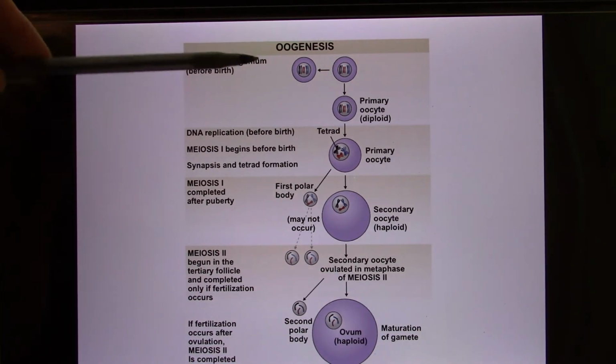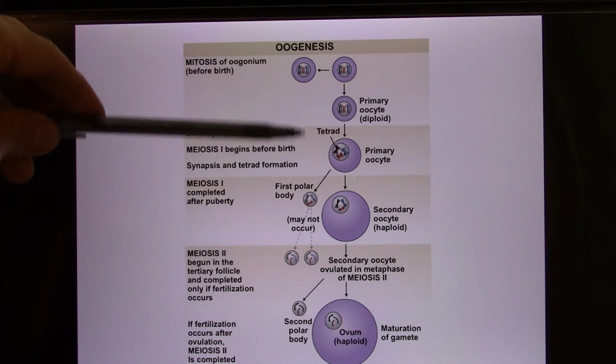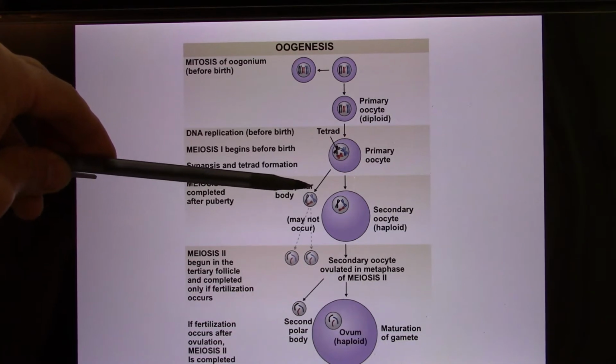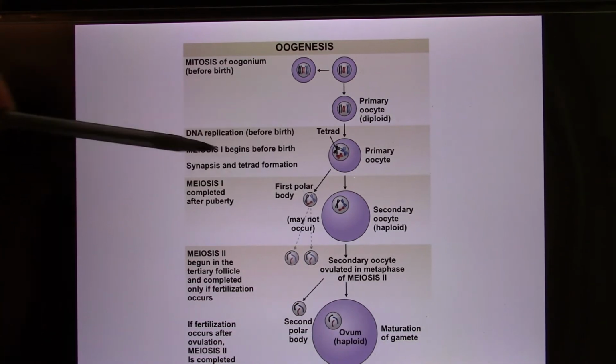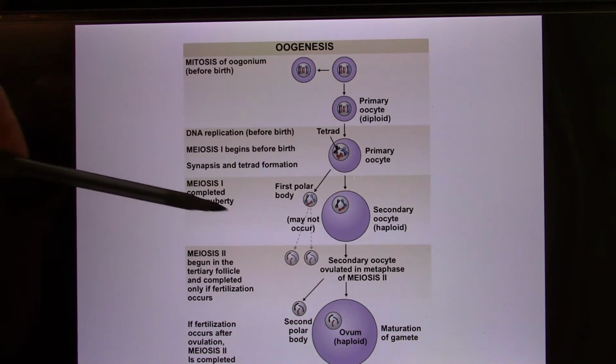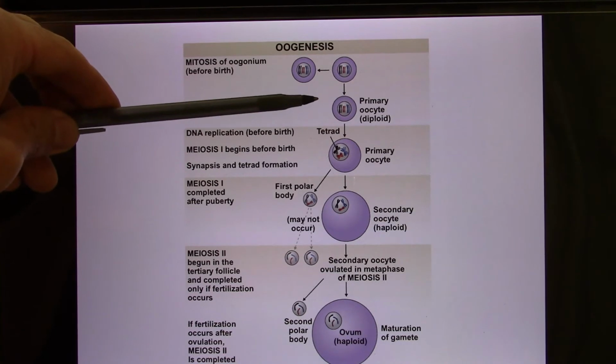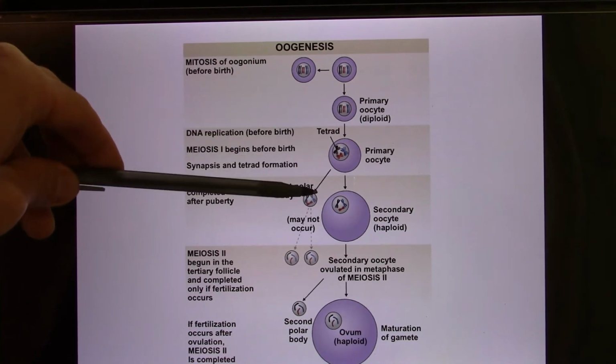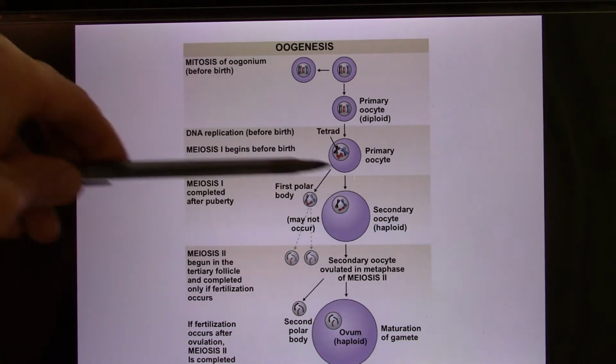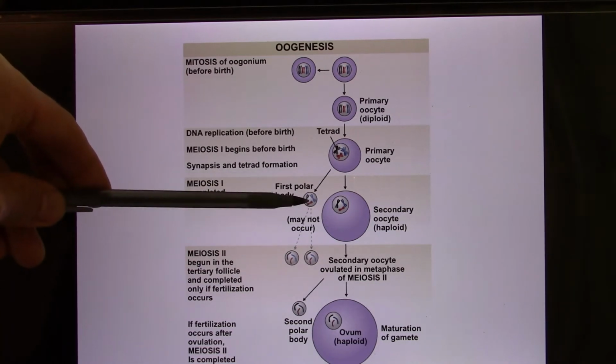After the female baby is born, from here to here, it takes about 8 to 12 years. So meiosis 1 completes after puberty. That's the magic part. We don't know why. They just go to sleep and wait for 10 years, and suddenly they wake up and do meiosis 1.